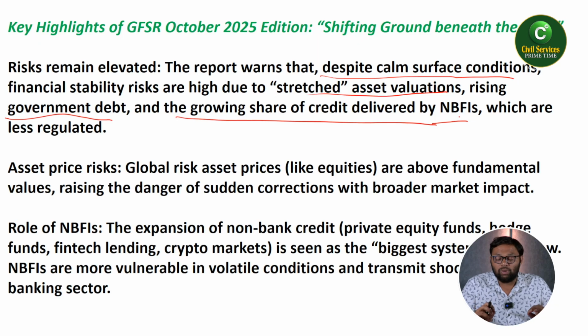In simple words, the asset valuations have been stretched. Rising government debt: governments are actively taking loans, sovereign loans, so government debt has been accumulated. Next one, the growing share of credit delivered by NBFIs, non-banking financial institutions especially. Sometimes these are also known as shadow banking units.